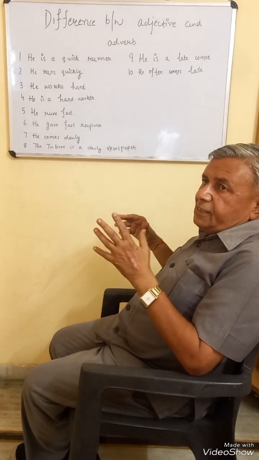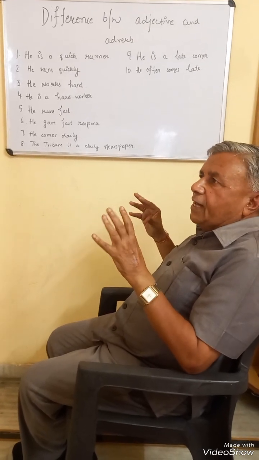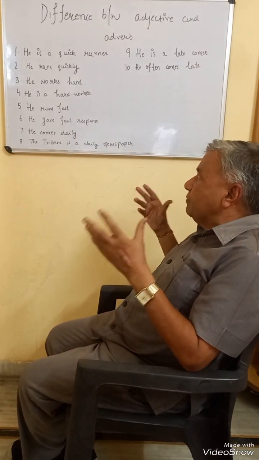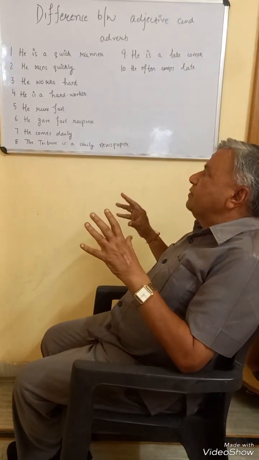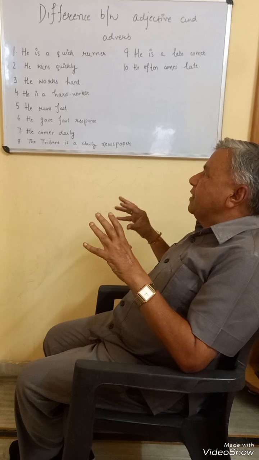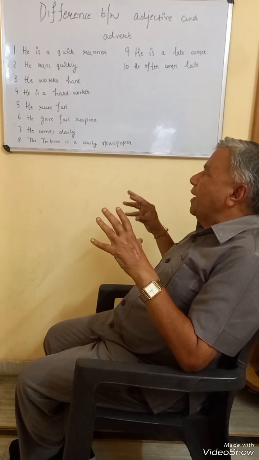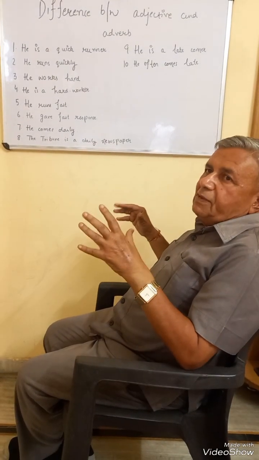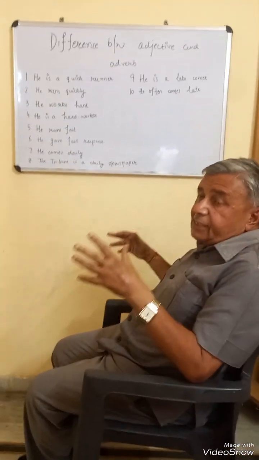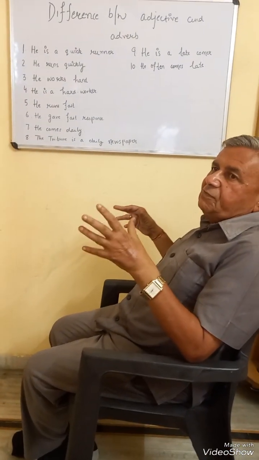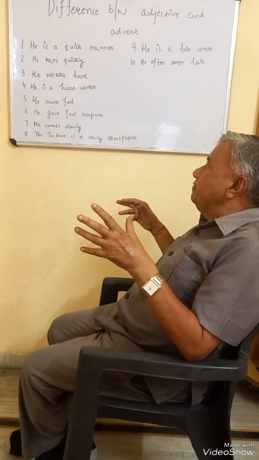Though there is no change in the form, it remains fast as an adverb also and as an adjective also. But we have to find out whether it is adverb or adjective on the basis of noun. If noun is being qualified, then it is adjective. If verb is being qualified, then it is adverb.